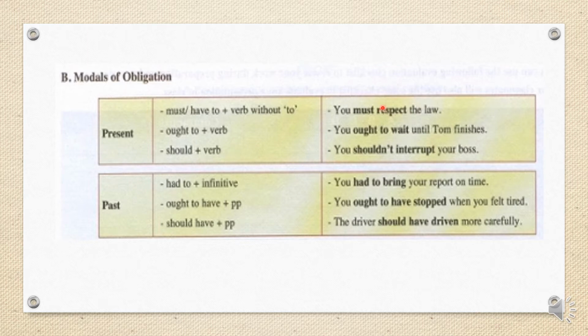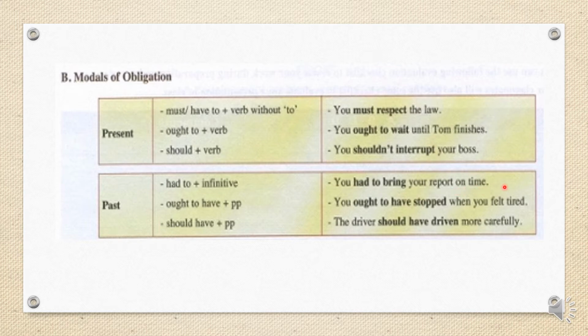It's normal, must plus the verb. Okay, it's obligation. Ought to plus verb, shouldn't plus verb. But for the past it is the same thing. So for must, it should be had to. Okay, had to plus bring. Like this example, you had to bring your report on time.